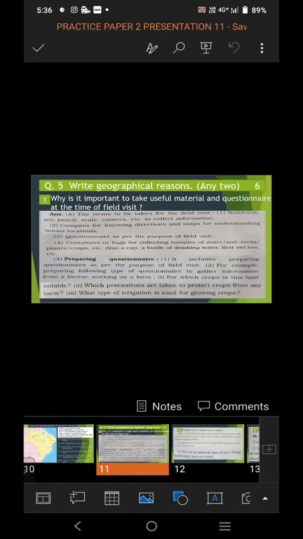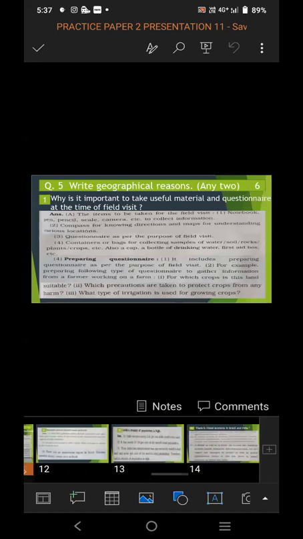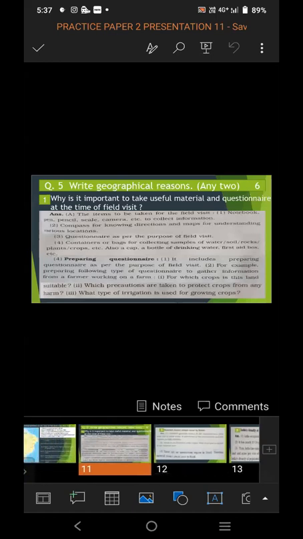In this give reason, 4 options are given for you. 4 questions are given. From those 4 give reasons, you have to choose any 2 and attempt them. So before starting writing the answer, first read all the 4 give reasons which are given. And from that, choose the 2 questions which you find easy or can write a perfect answer for, and attempt them.